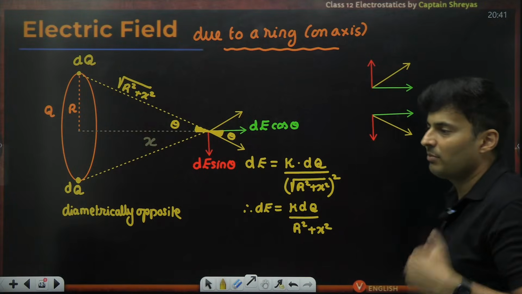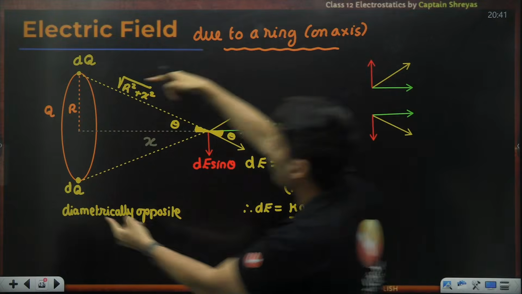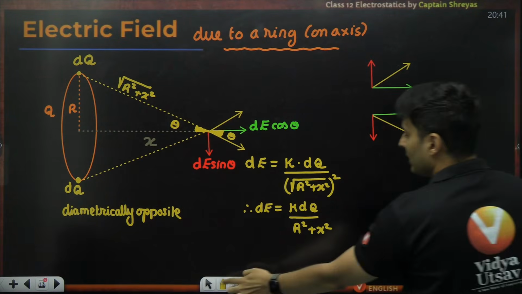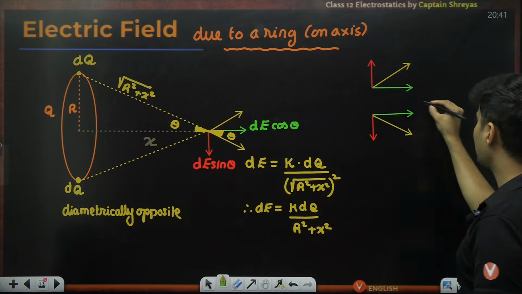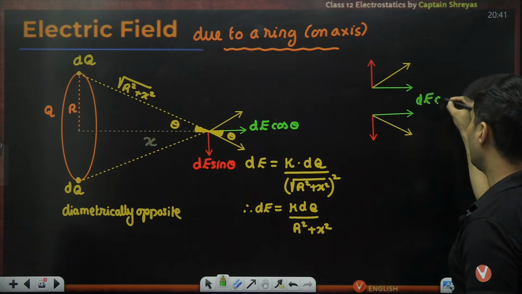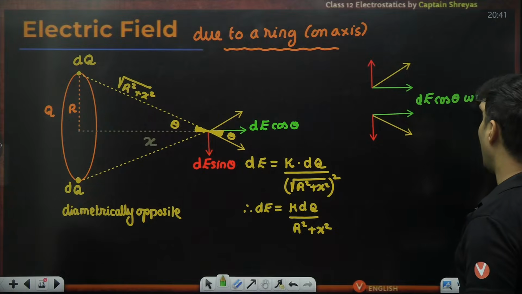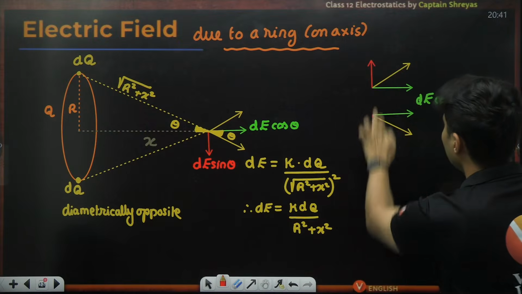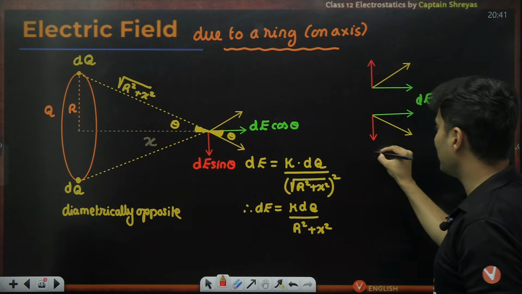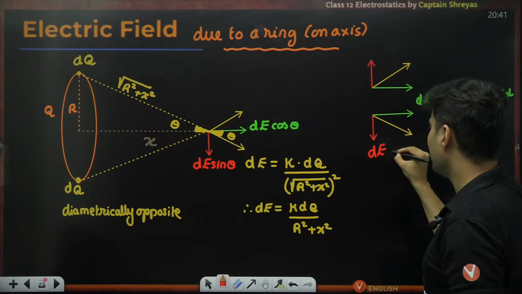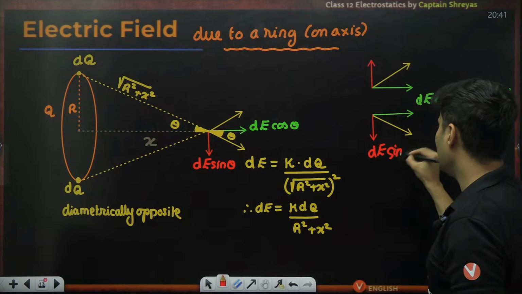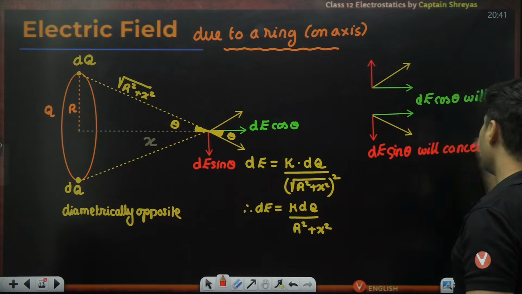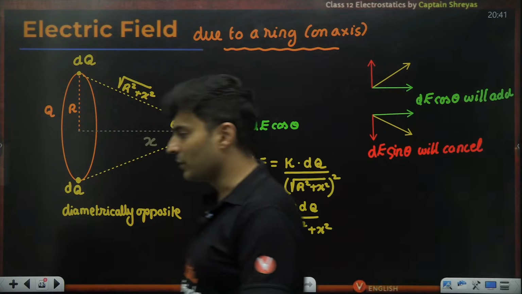What do you think will happen when both the charges give the combined effect over here? I feel their cos components dE cos theta will add up, whereas the dE sin theta components will basically cancel out. Yes, it will just end up cancelling out.